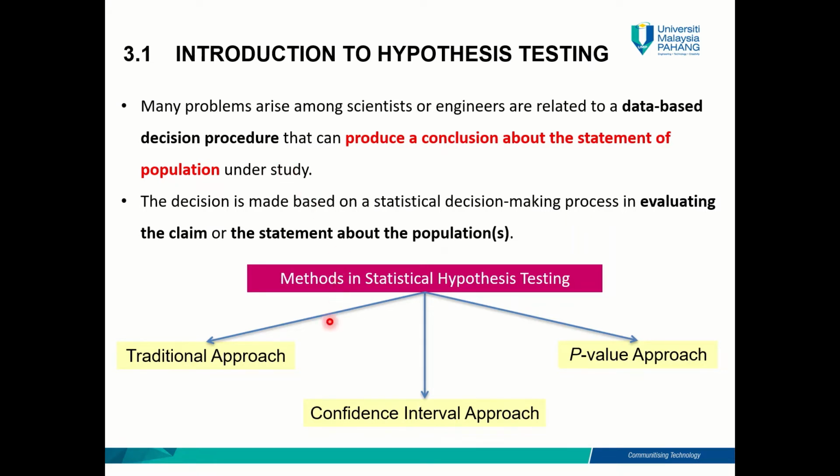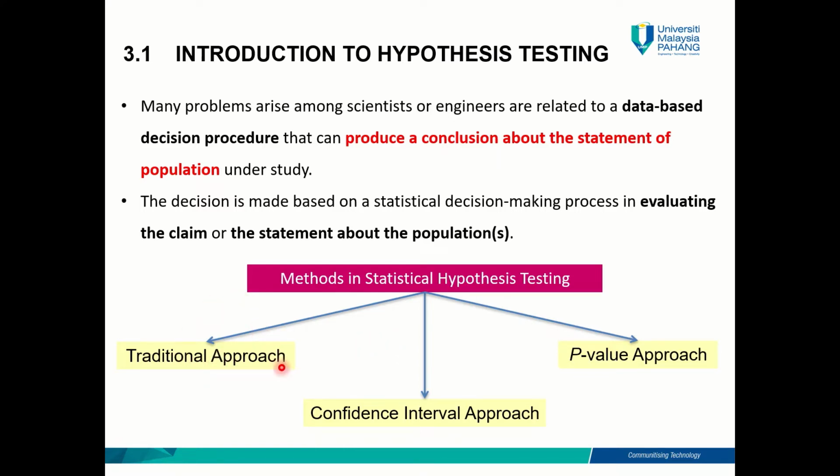Basically there are three types of hypothesis testing, three different methods to conduct hypothesis testing. Number one is the traditional approach. Number two is the confidence interval approach. And finally, we have the p-value approach. I'm going to teach all these three approaches to you throughout this chapter, but we're going to start with the traditional approach.